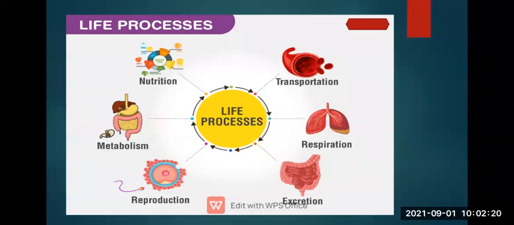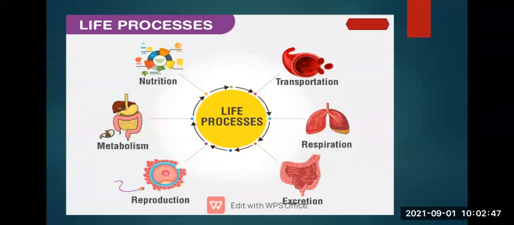When we eat our food, it goes into the digestive system and the process goes on inside. This is one process. Then transportation of the nutrients to the whole body is carried out by the circulatory system. Then respiration: the oxygen we inhale goes into our respiratory system and the process goes on there.